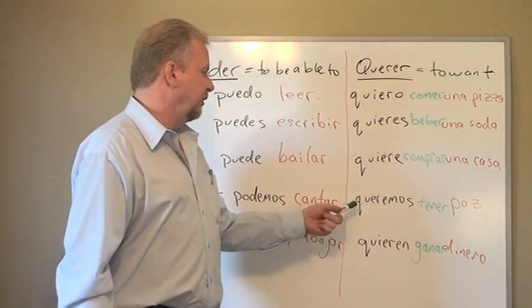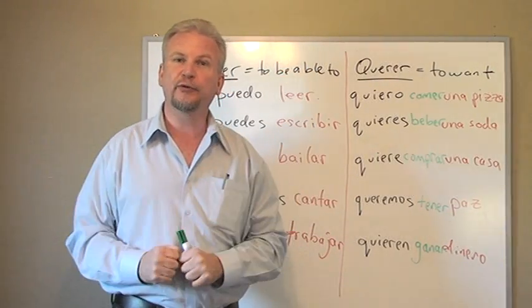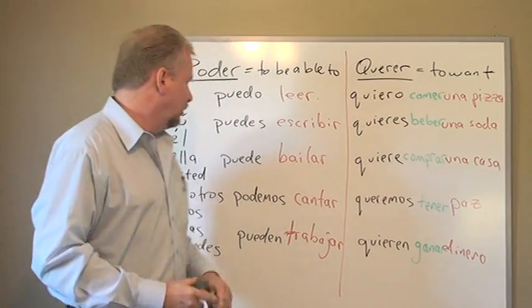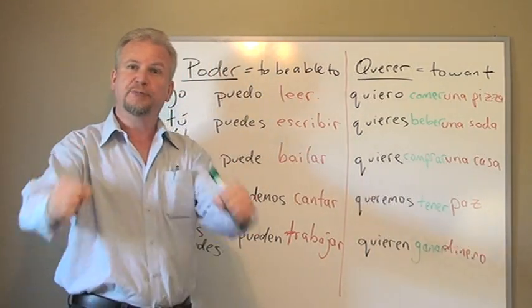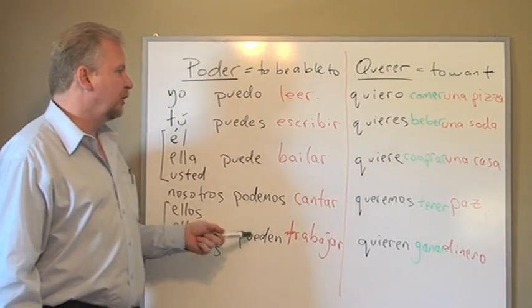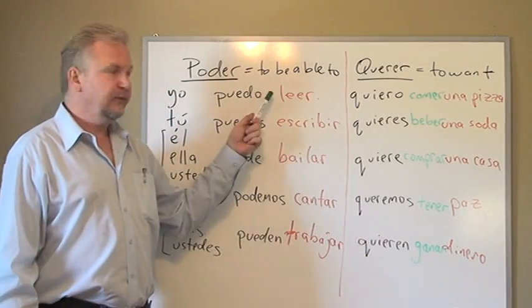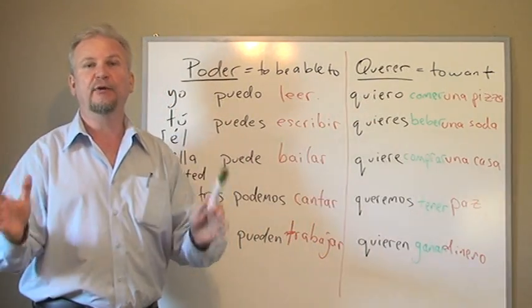Whatever. Nosotros queremos aprender español. We want to learn Spanish. Nosotros podemos hablar español. We can speak Spanish. The important thing is we know how to conjugate the verbs. The second verb, we just put the infinitive form. Very simple.